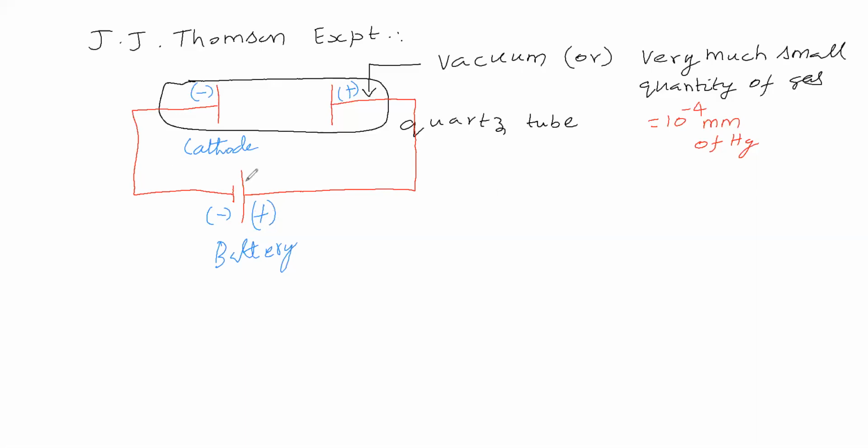Now the positive pole of this battery is connected to this plate, which carries positive charge. This plate is called the anode. So cathode means having negative charge, and anode means having positive charge.